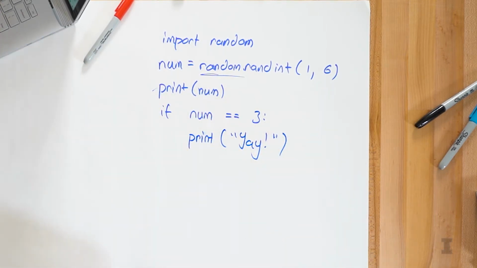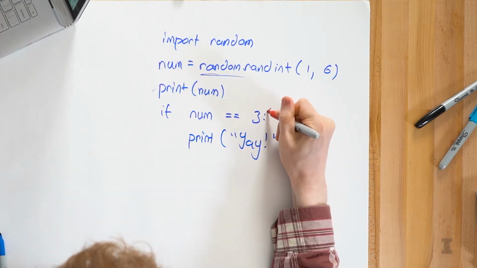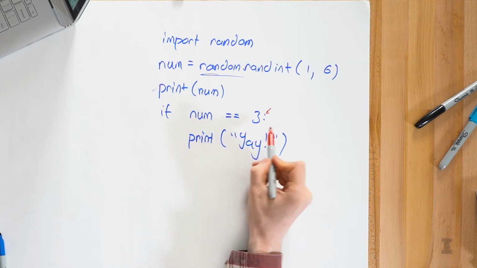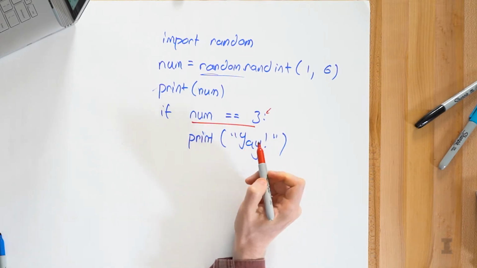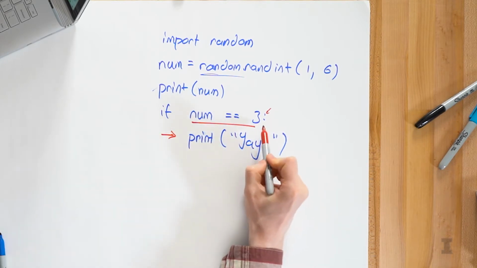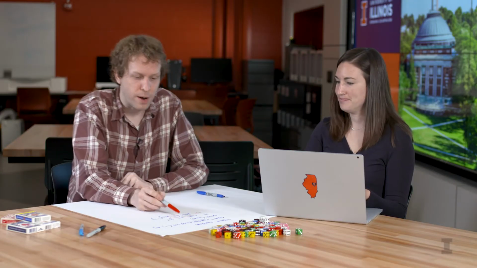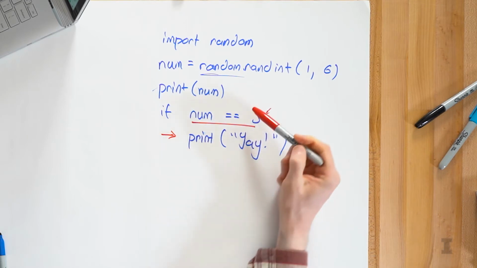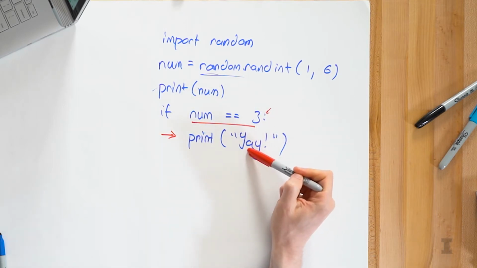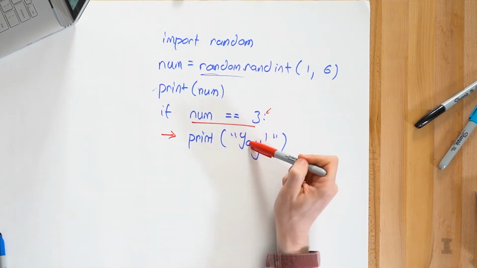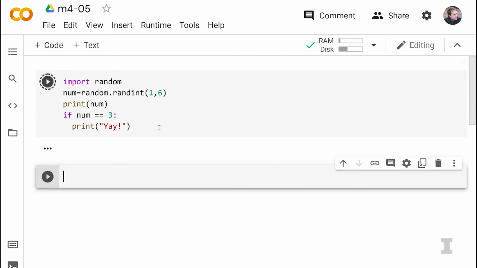So this is a control flow statement. What this means is this control flow statement ends with a colon, and then everything after this colon that we want to run only when the condition is true, we need to indent after the colon. So this is going to control the flow of the Python program. If this statement is true, then we're going to run the indented code. So if we run this, I suspect that the first time we run this, there's only a small chance that we're going to see yay.